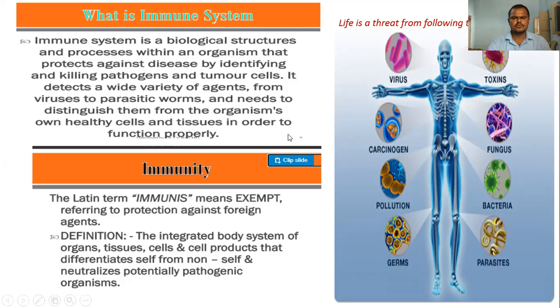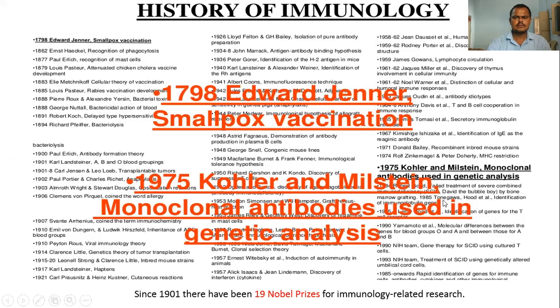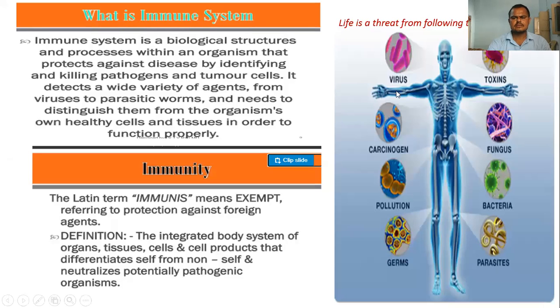Generally, for a country, there is a defense system. The same function is taken up as a responsibility in the human body, in the organism, and it is known as the immune system. So see here, what is the immune system? Life is under threat from the following things in nature. What things are there? We have so many things: viruses, carcinogens, pollutions, germs, and fungus, bacteria, parasites, and insects.